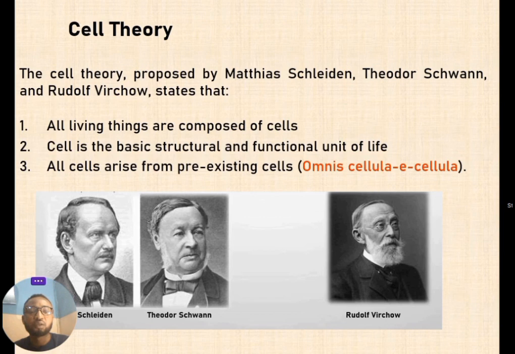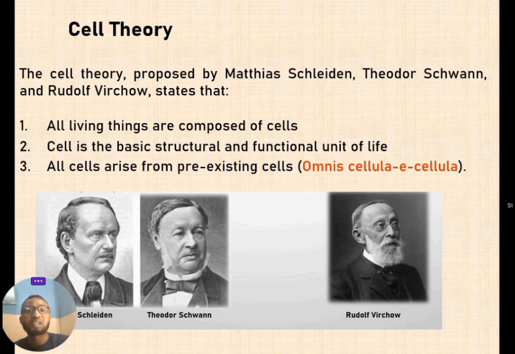Now let's look at the cell theory. The cell theory was initially propounded by two scientists, the botanist Matthias Schleiden and the zoologist Theodor Schwann. These were two friends working in different fields. One worked on animal cells, while the other worked on plant cells.